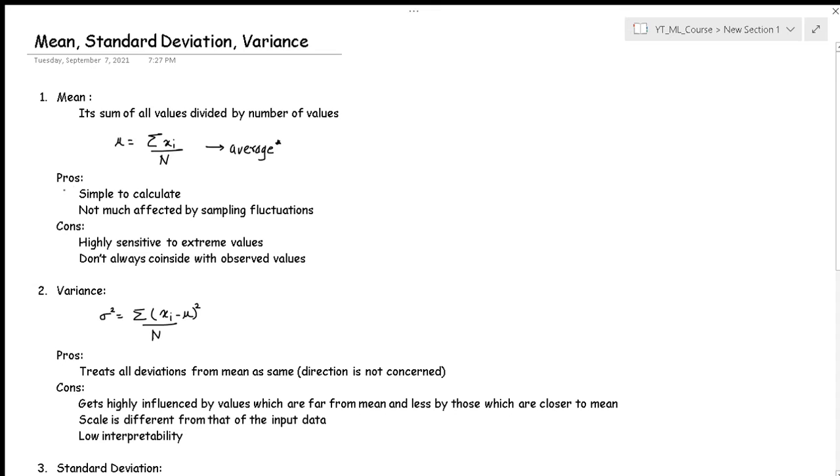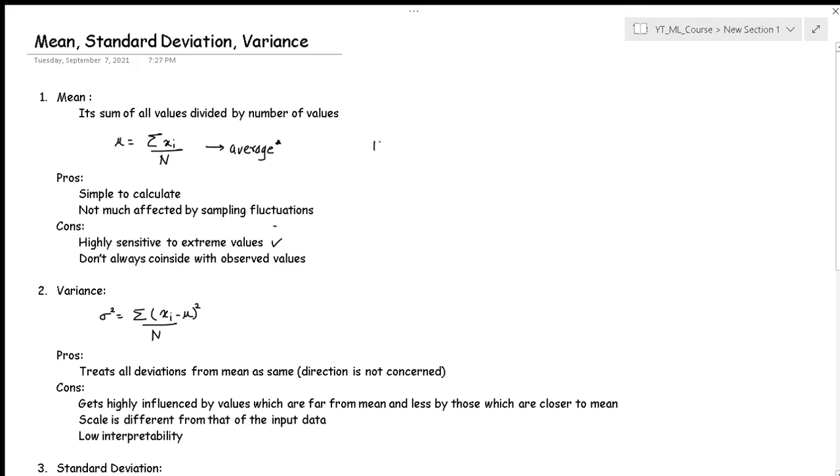Now what are the pros of the mean? It's very simple to calculate because you just need to add the numbers and divide them by n, right? And it is not much affected by the sampling fluctuations. I will explain sampling and population for those who don't know, but yes, it doesn't get affected by the sampling fluctuations. Now what are the cons? The con is that it's highly sensitive to the extreme values.